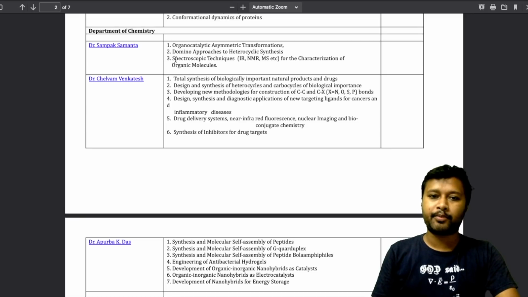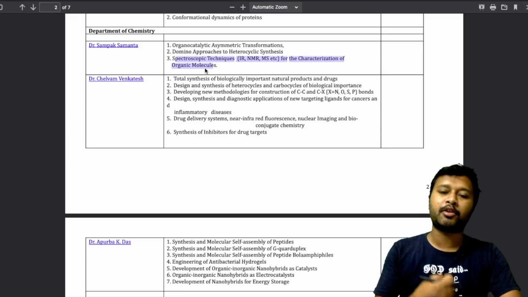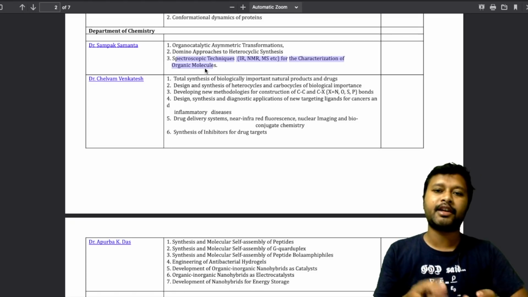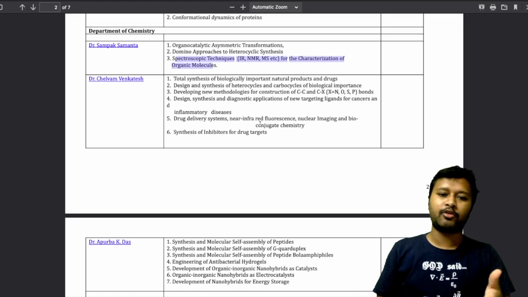Now this is a very important topic. If you do an internship or go into particular detail of this topic, that is going to help you in your research career. The same goes for the other topics as well.